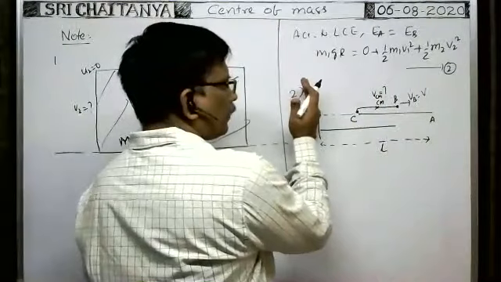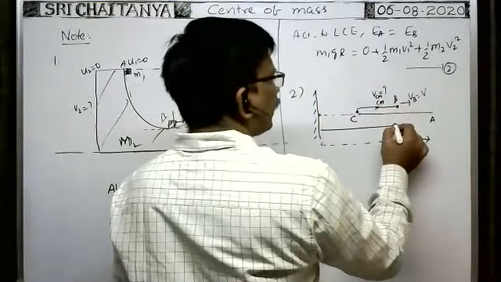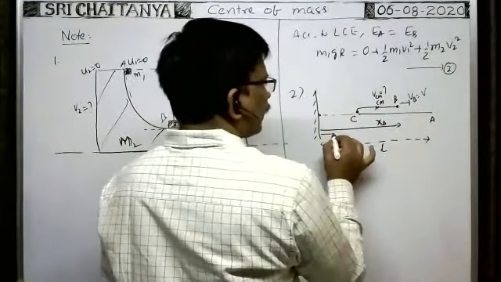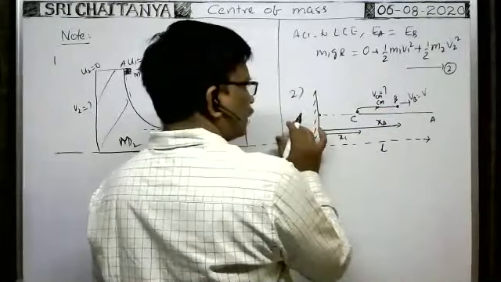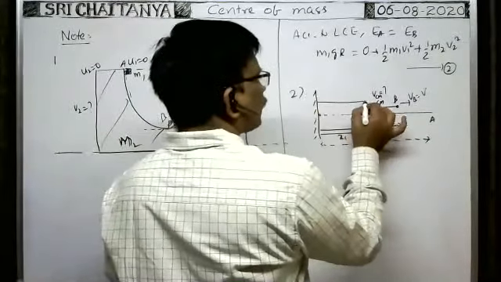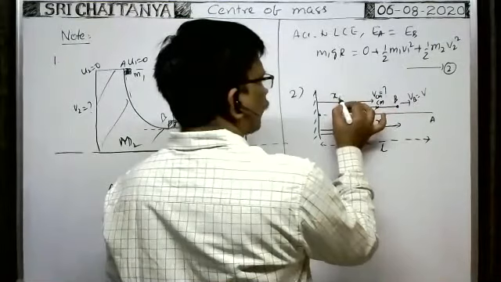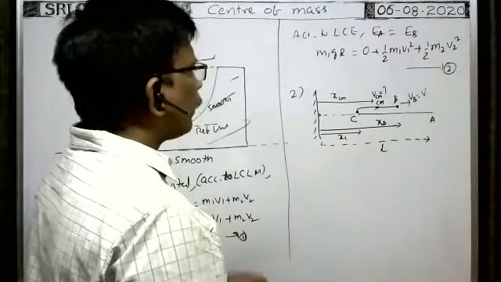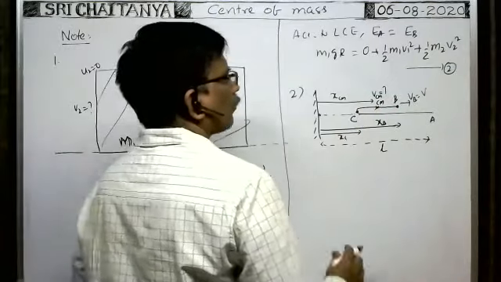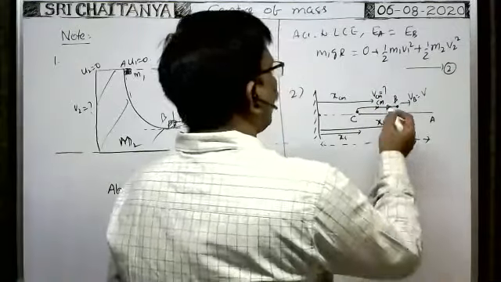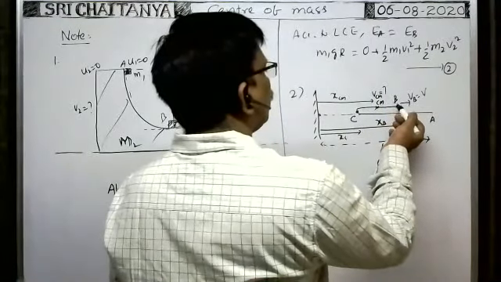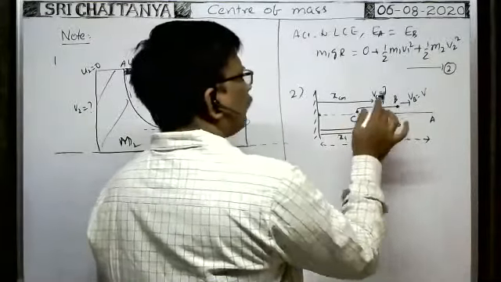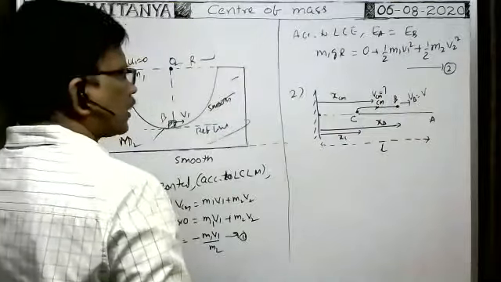It is a fixed wall, so let us take it as fixed. Here, this end is at a distance, say, xb from the rigid support. This end is at a distance, say, xc from the rigid support. The center of mass of the upper part is at a distance, say, xcm from the rigid support. Now we have to apply the relation between these two. First we have to write the relation between xc and xb. How can we write it?